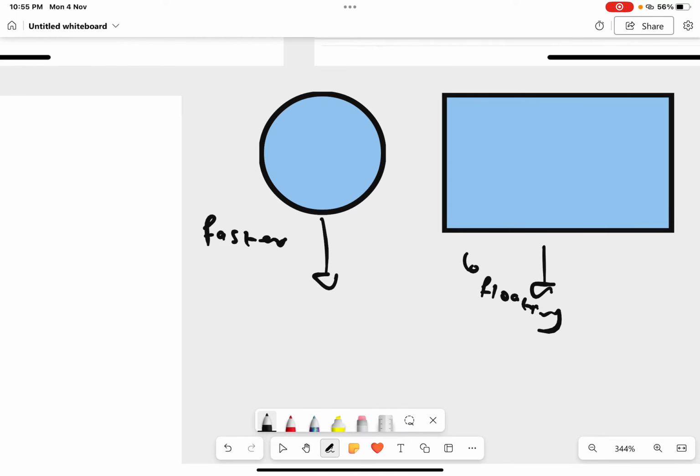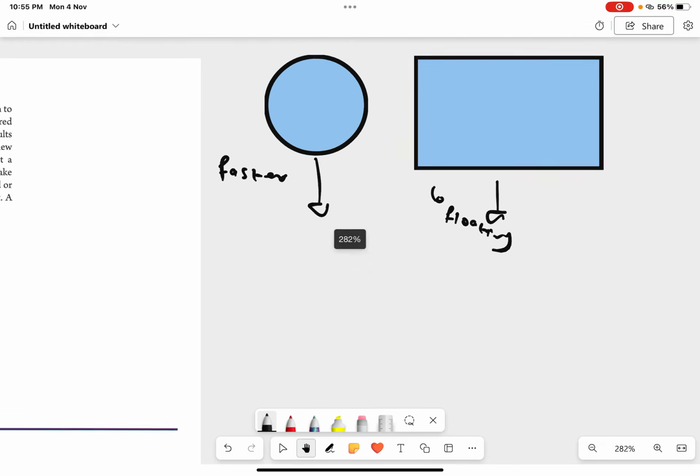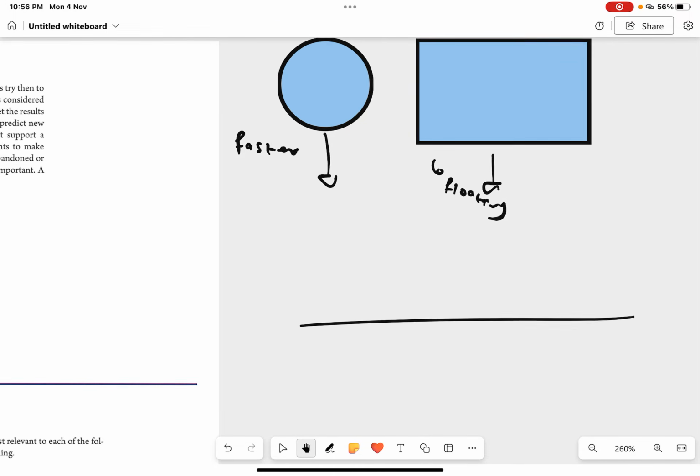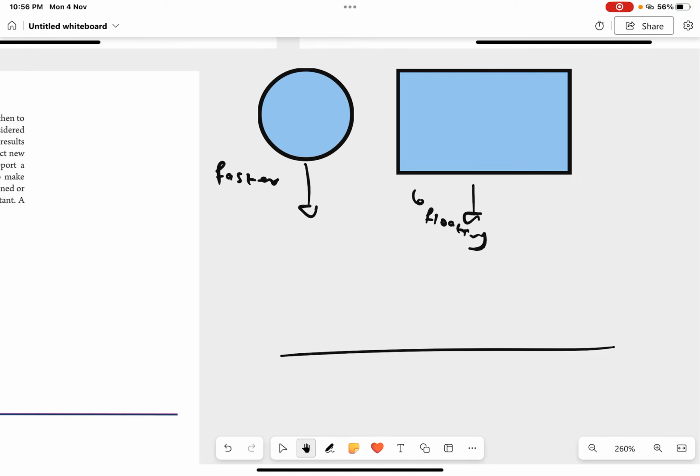You'll see that the paper is still floating in the air, and the ball has hit the ground. If this is the ground, you'll see that the ball hits the ground much faster than the paper. And you'll be asking why this happens. You'll be asking a question.